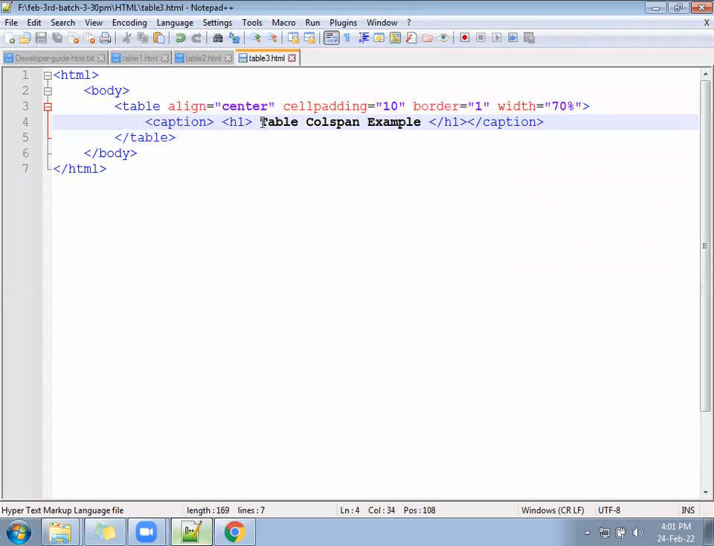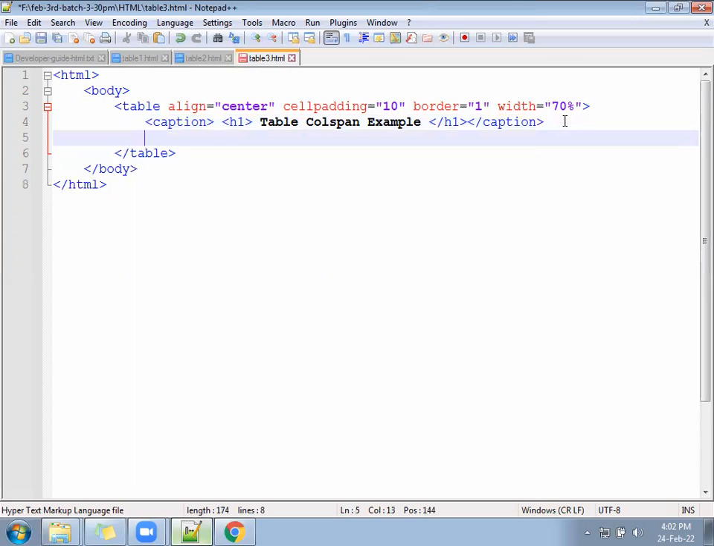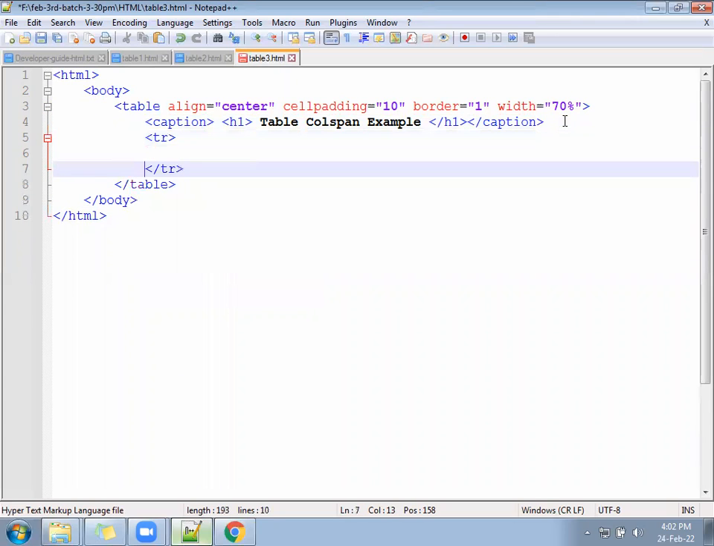Table colspan example. Now come down. So caption you have open and close, H1 open and close. Caption is end. Below, we will write a TR and this TR will have TH.